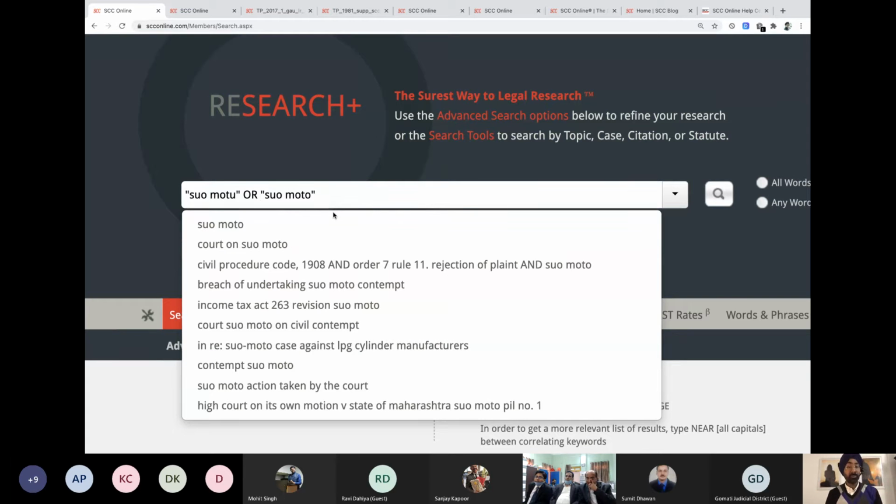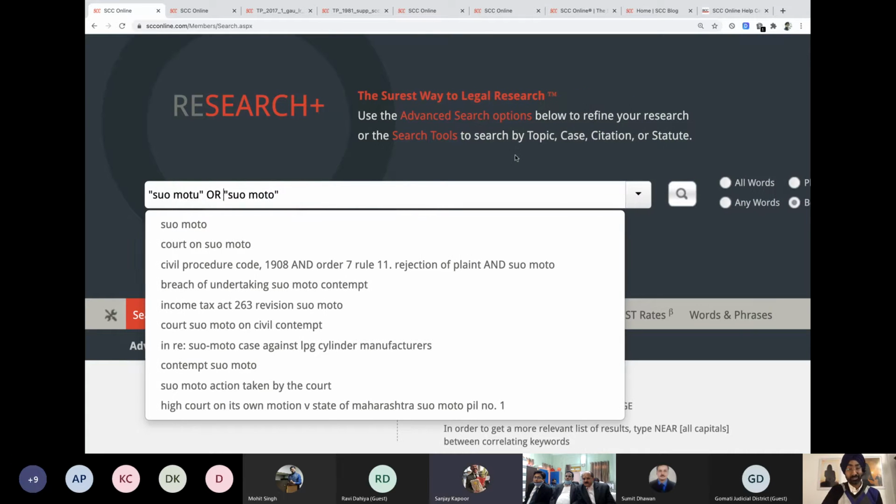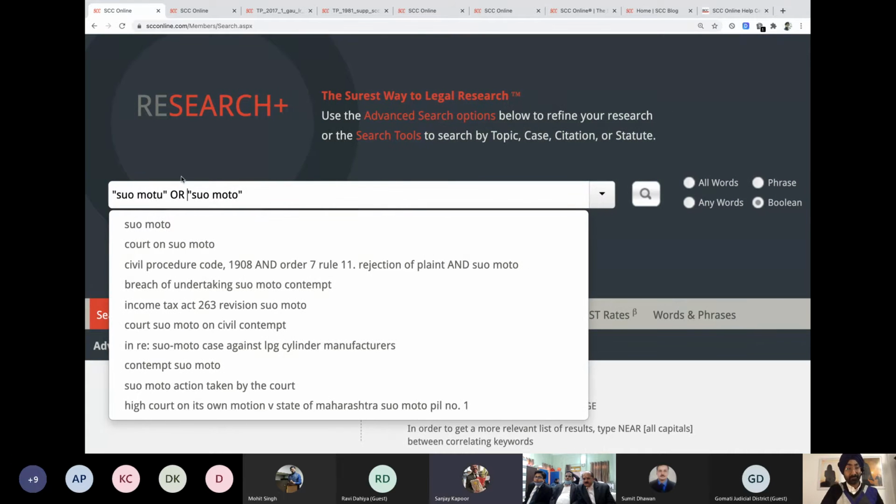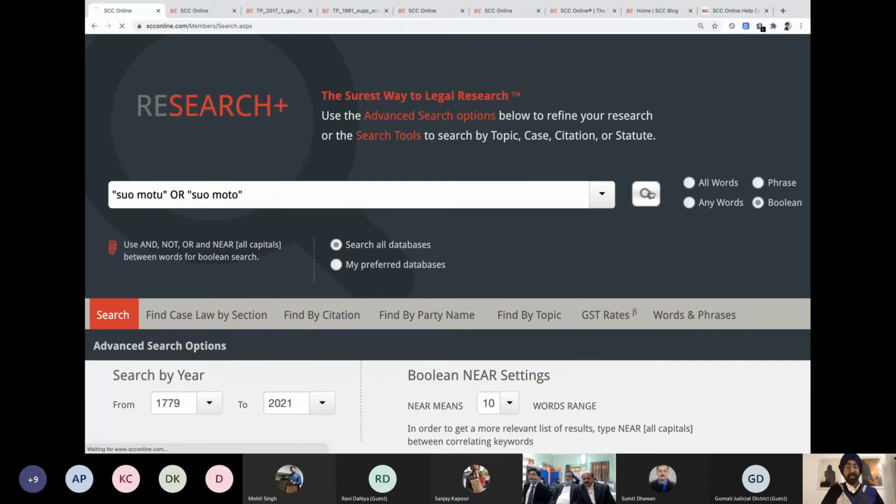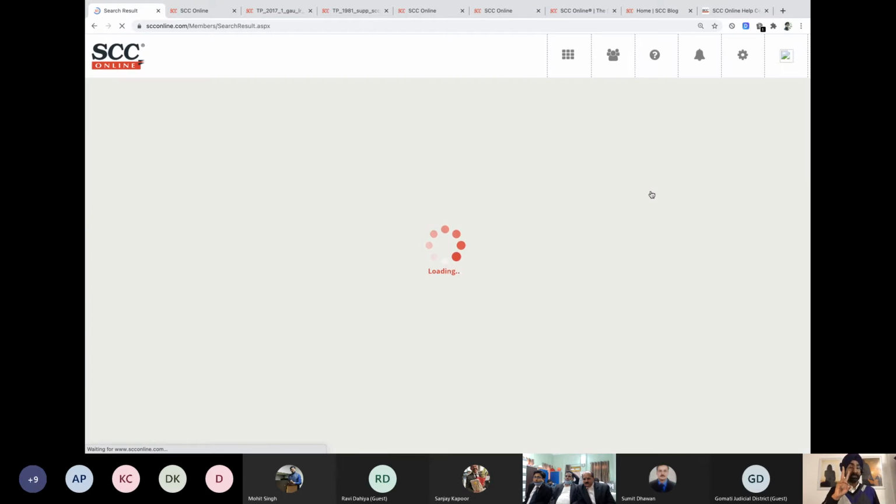In case I do not put the word or in between, it's going to search for these two words in one judgment, which is a possibility, but a very rare possibility. Very difficult, very rare to find. So with or in between, it widens your research. It will do two searches.